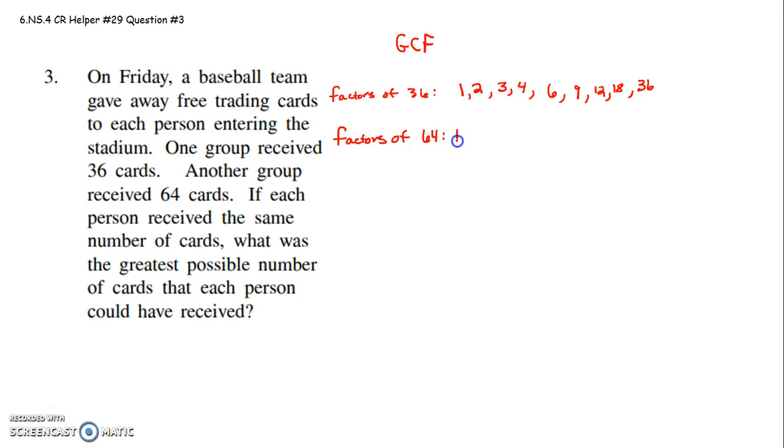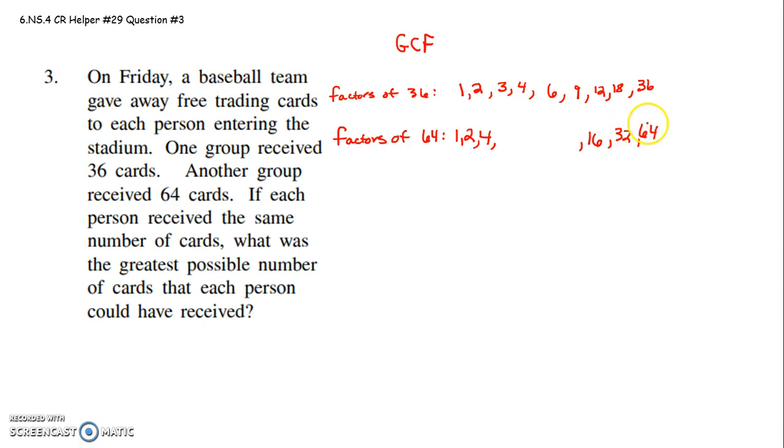So if it was just a group of 1, they'd receive 64 cards. But that doesn't match any of those numbers up there. If there was a group of 2, they'd receive 32 cards apiece. I don't think 3 goes into 64, so we're skipping to 4. A group of 4, they'd each receive 16 cards.